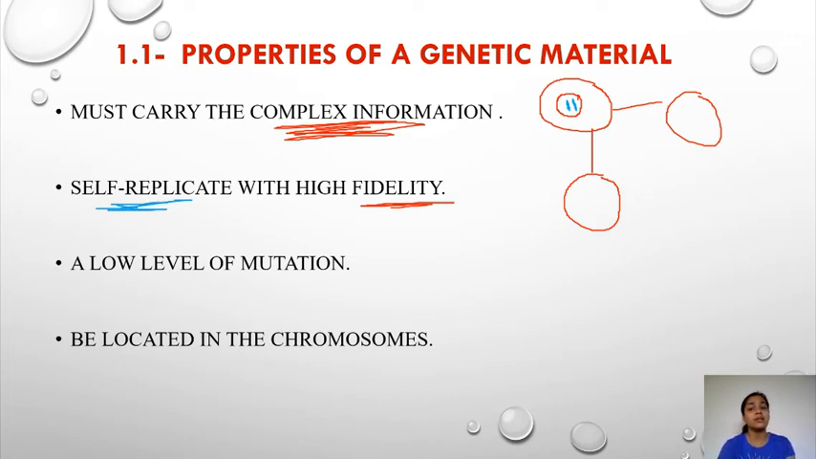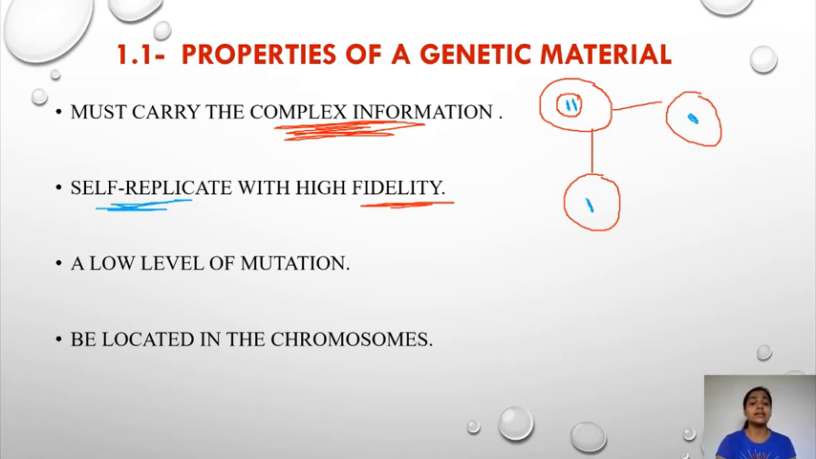Now, because the cell has two copies of its genetic material, it will give each copy to each daughter cell. So it is very necessary that a genetic material should be self-replicating, and it has to be ensured that the replication process is done with very high accuracy. There should be only one error in thousands. So the fidelity rate should be very high.